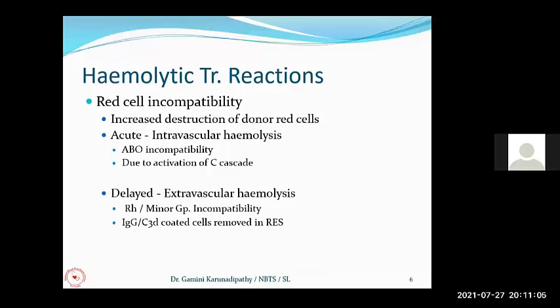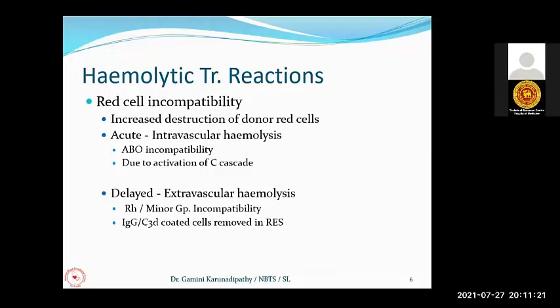Usually, in acute hemolytic transfusion reactions, we can see intravascular hemolysis, mainly due to ABO incompatibility, and this acute intravascular hemolysis is due to the activation of the complement cascade. Then we come to the delayed or extravascular hemolysis. This reaction is mainly due to Rh or minor group incompatibility. Here, either IgG antibody or C3d coated red cells will be removed in the reticuloendothelial system.